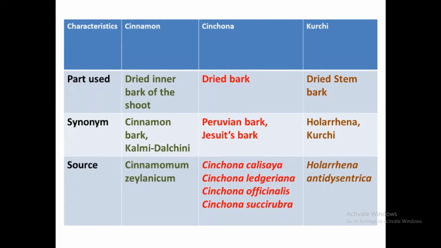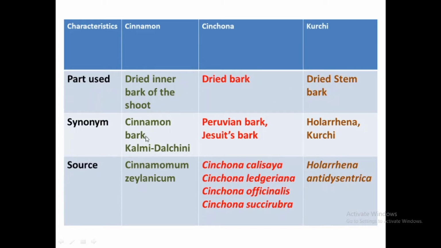So first important thing, we will see the different characteristics with respect to cinnamon, cinchona and kurchi bark. First is part used. Part used for cinnamon bark, these are the dried inner barks of shoot, whereas for cinchona these are the dried barks, and for kurchi these are the dried stem barks. So this is the difference between the three different barks.